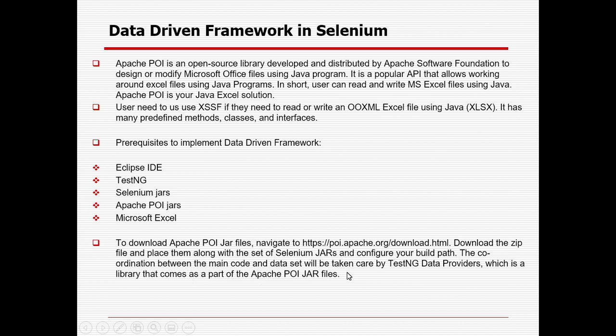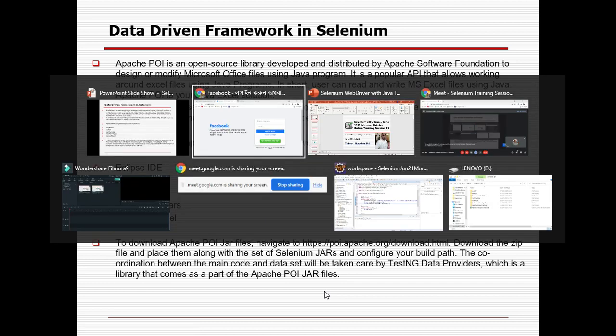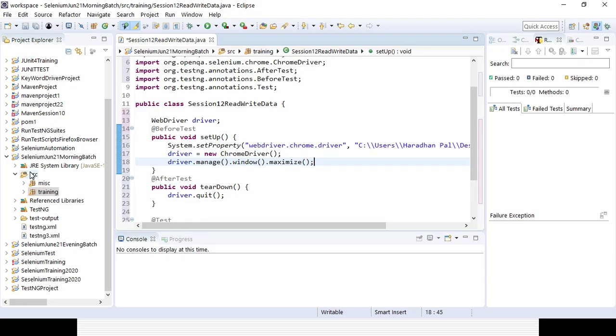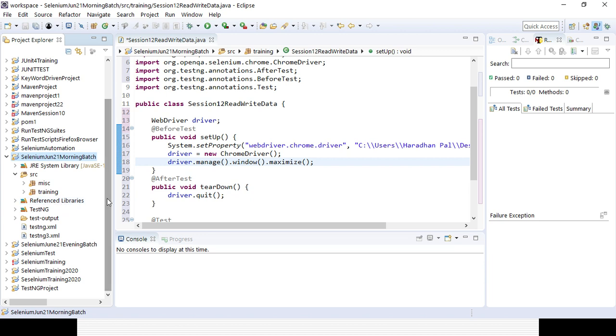Okay, so let's go to the Eclipse. This is my Eclipse project, Selenium June 21 morning batch. Here we already associated our jar files.